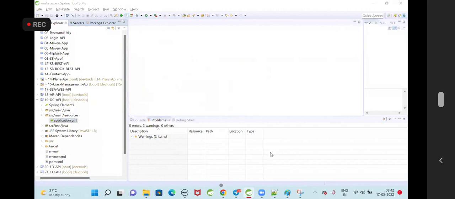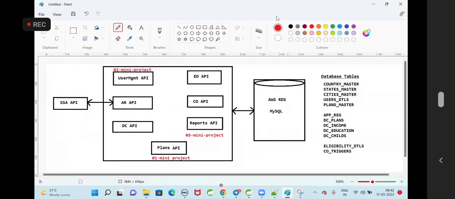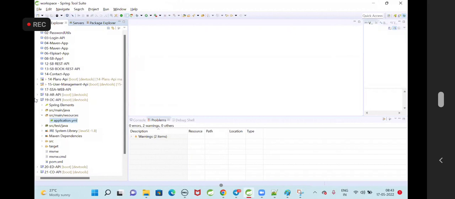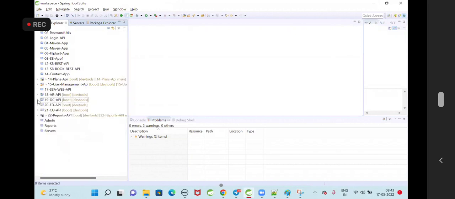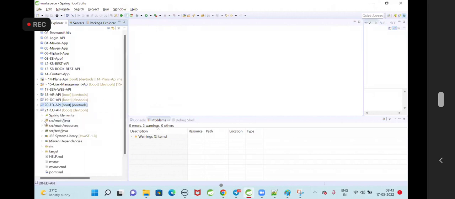In tomorrow's session, I'm going to tell you how to work with multi-threading in the correspondence API. Currently, in the correspondence API, we are writing a loop to process the triggers and generate the notices one by one.